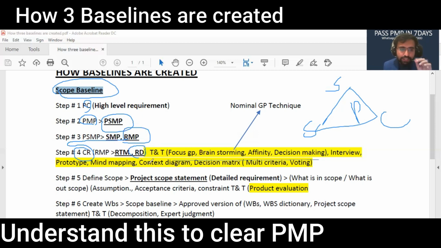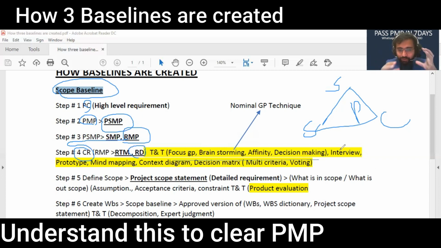Now this process has a lot of tools and techniques. Focus group, we know already, the focus people come there. Then brainstorming, idea generation, affinity diagram, classifying the ideas, decision making like voting and multi-criteria. Then we have interviews, one on one. Prototype, maybe making something and showing it to the customer to decide whether this fulfills the requirement or not.